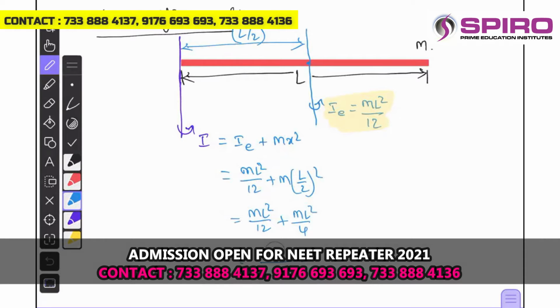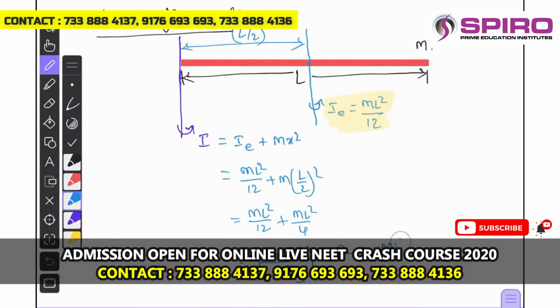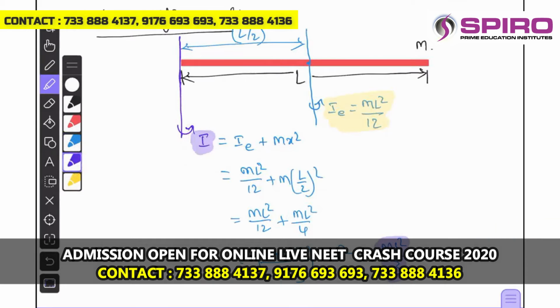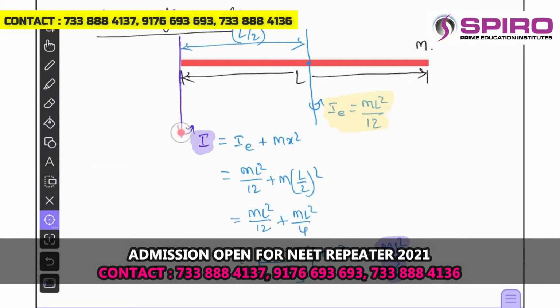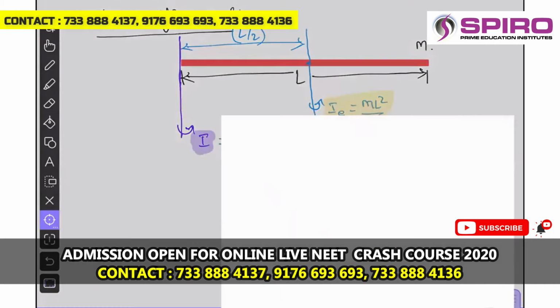This is 1 plus 3 into ml square, and on simplifying, 4 3s are 12, so this will become ml square by 3. That is the moment of inertia of the thin uniform rod about the axis passing through one of the ends and perpendicular to its length. Okay. Using these theorems, we can go for some other objects as well.